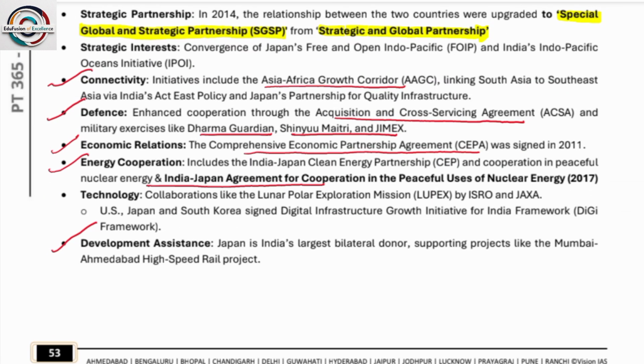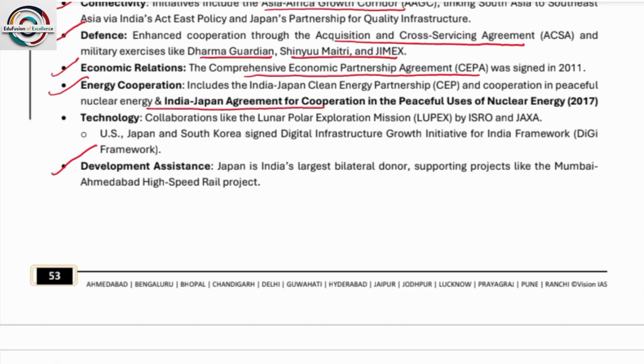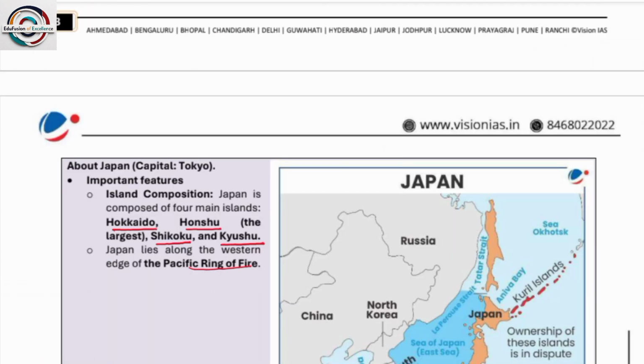So these are some of the defense agreements. Please look at it. Defense agreements such as the Acquisition and Cross Servicing Agreement, military exercises like Dharma Guardian, Shinyu Maitri and JIMEX. Okay. Economic relations such as the Comprehensive Economic Partnership Agreement. Next is the India-Japan Agreement for Cooperation in the Peaceful Uses of Nuclear Energy.